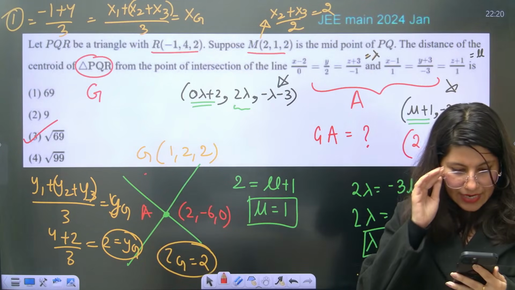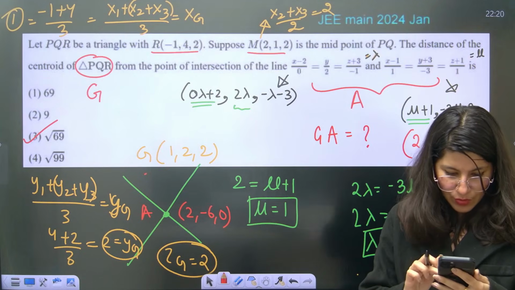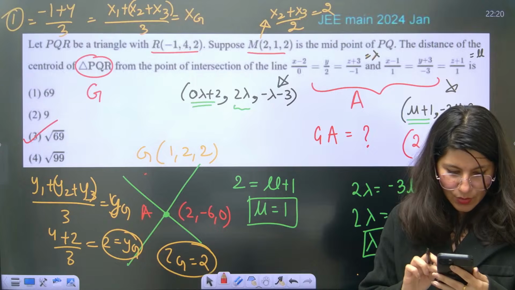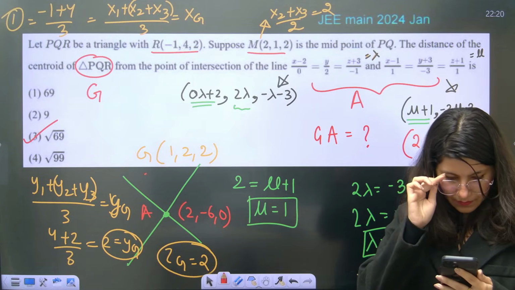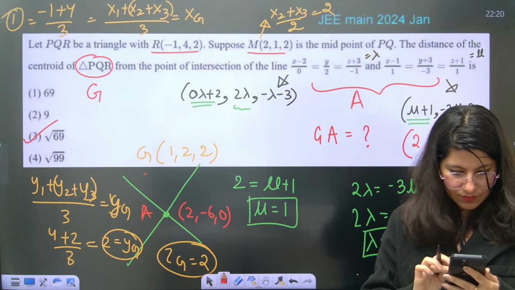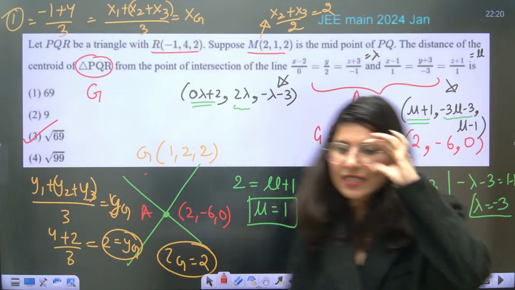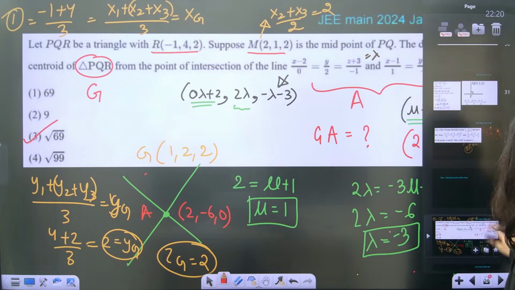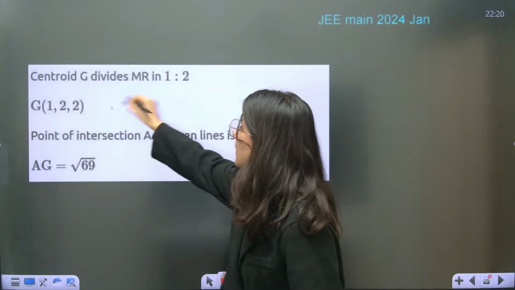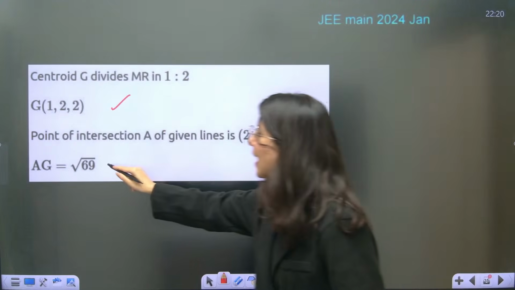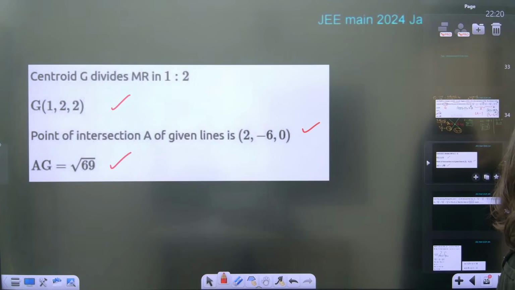I can see many of you are already saying the third option. You are absolutely right, guys. Any doubts? Any confusion? So this is your centroid, this is your point of intersection, and AG will be root 69.